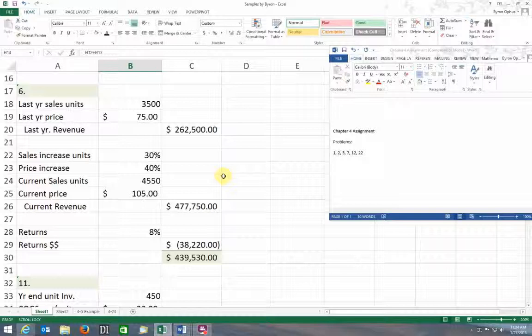So we're going to have this increase in price and an increase in volume, but we are going to have some returns. We've got to calculate all those in. So again, I just started inputting some stuff.